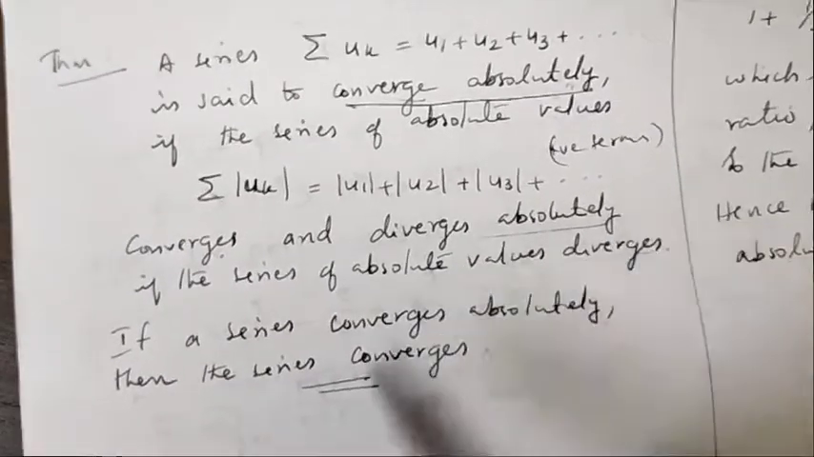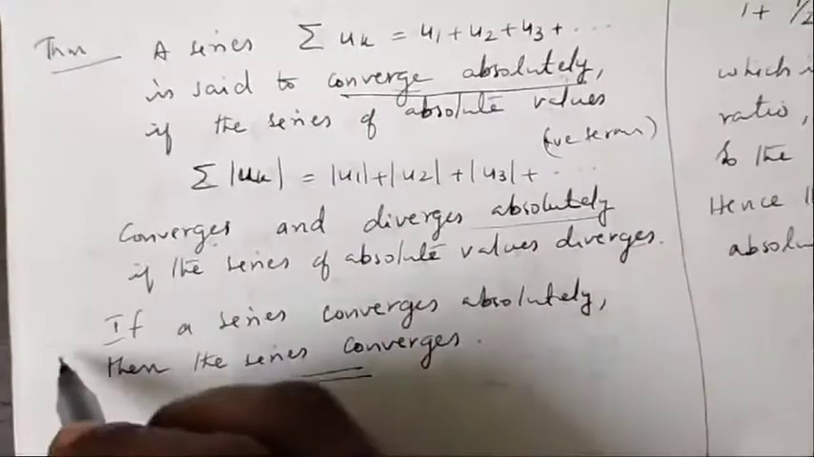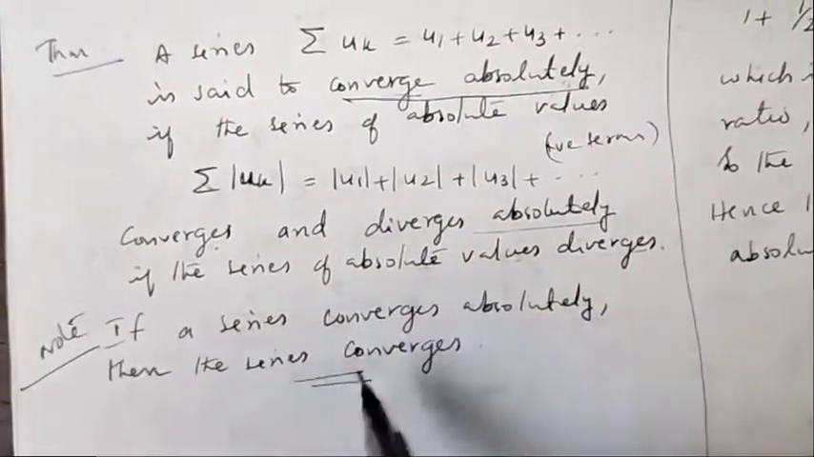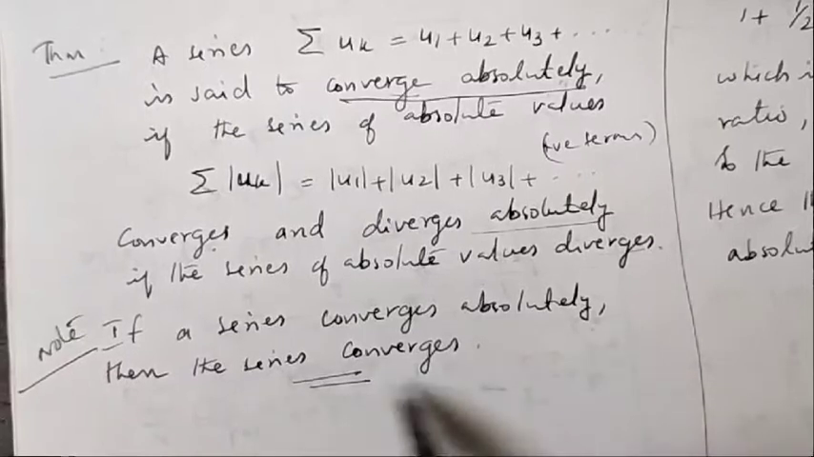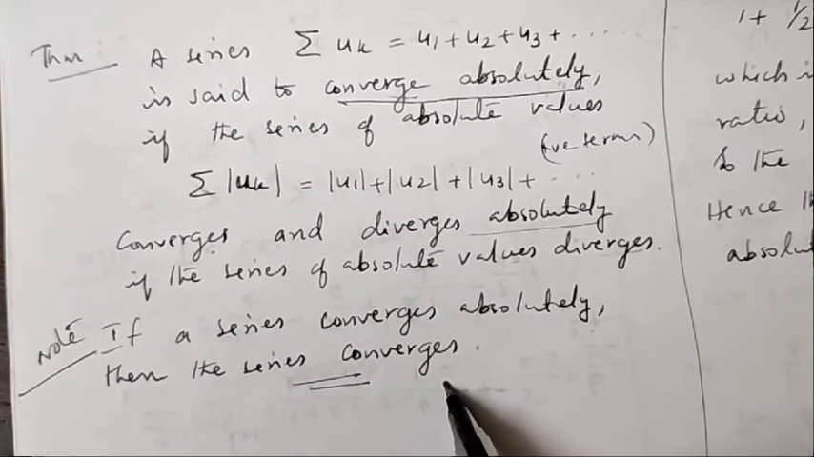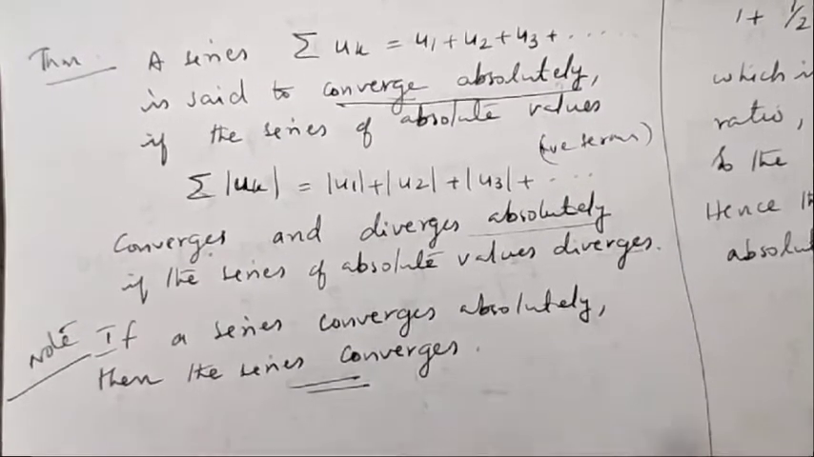Then this is a note that if a series converges absolutely, then it is convergent.